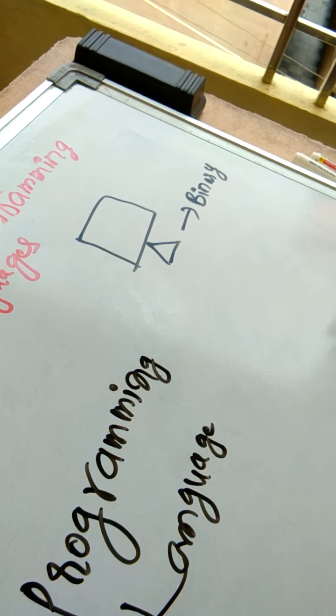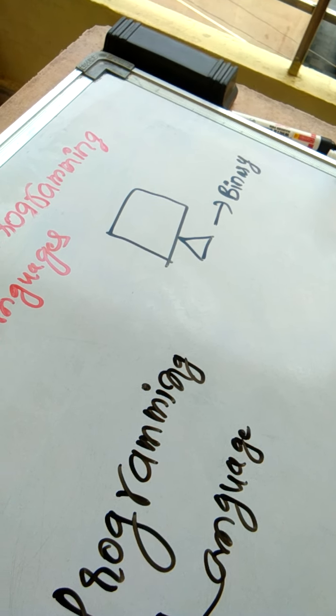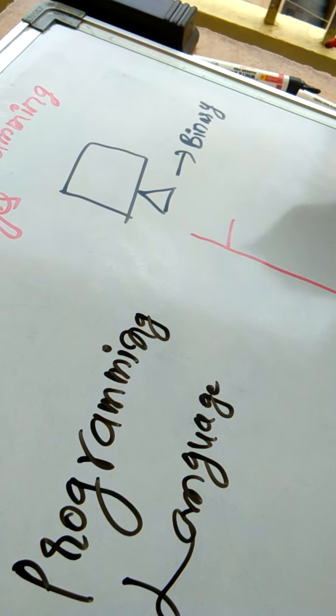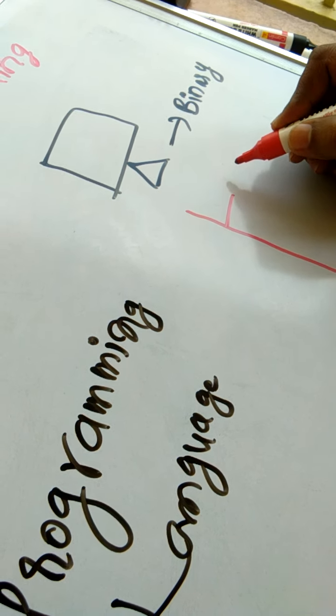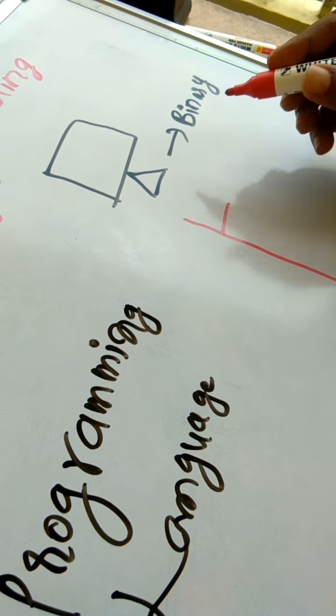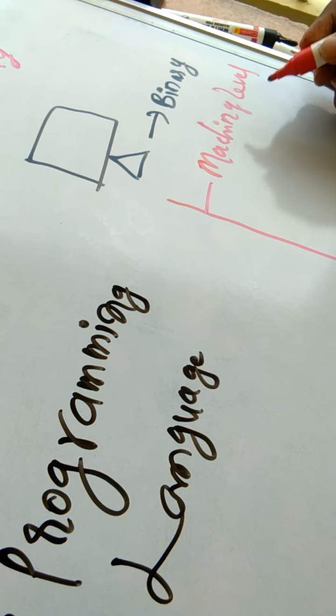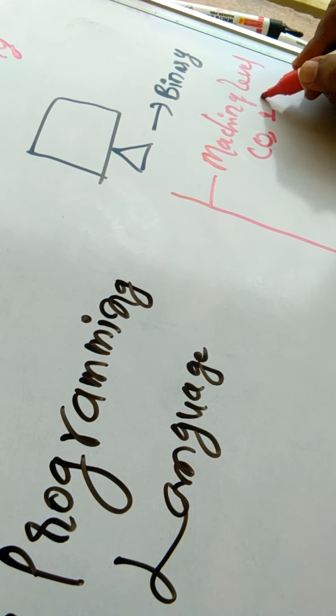If you see in the history, the programming languages have been evolved in different phases. The first and foremost programming language is in the machine form, called machine level language. People used machine level language for coding.